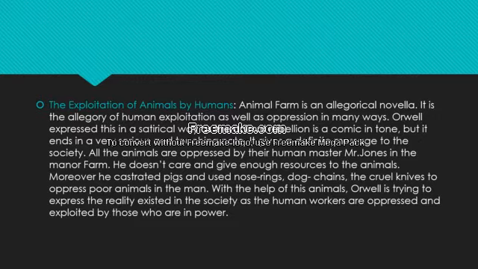We all know that this novella is the true representation of Russian society, where those who were in power tried to exploit the poor people. They also tried to oppress the poor people in that society, that is, the workers. So with the help of this novella, Orwell is trying to represent that true reality with the help of these animal characters. So it is the allegory of human exploitation as well as oppression in many ways.